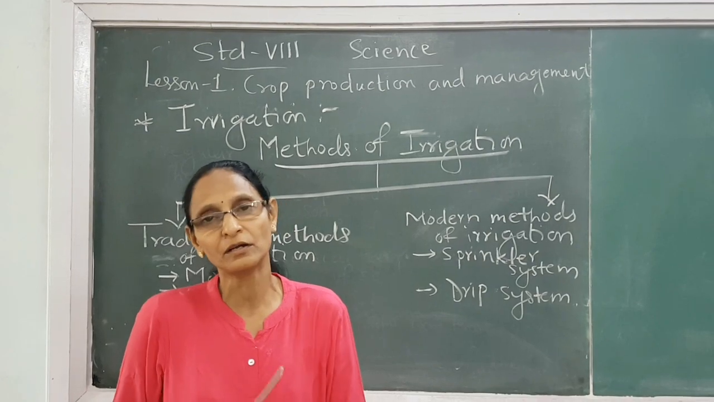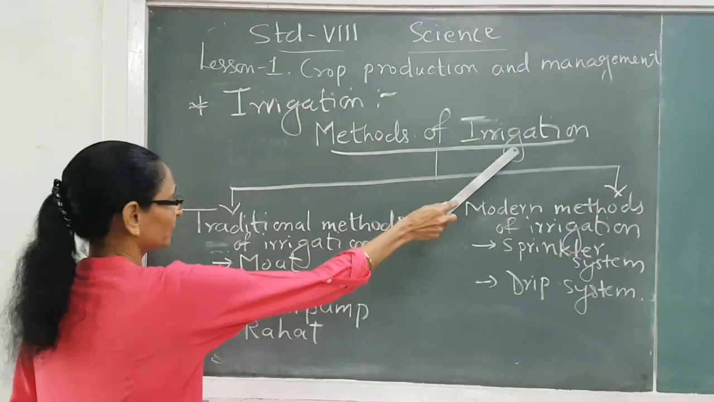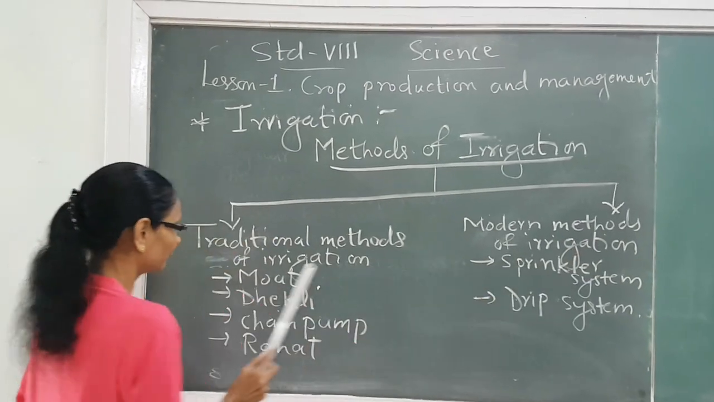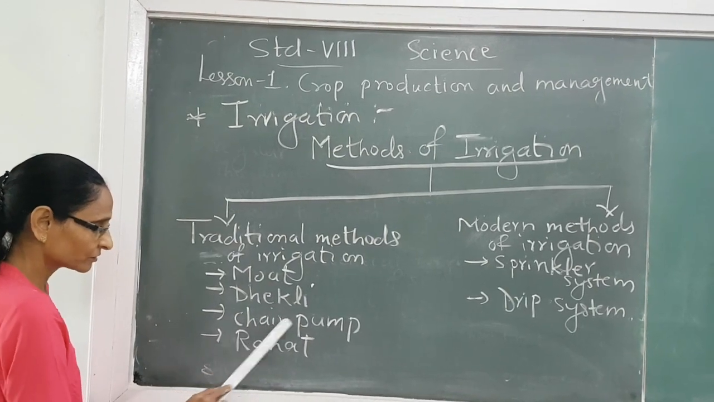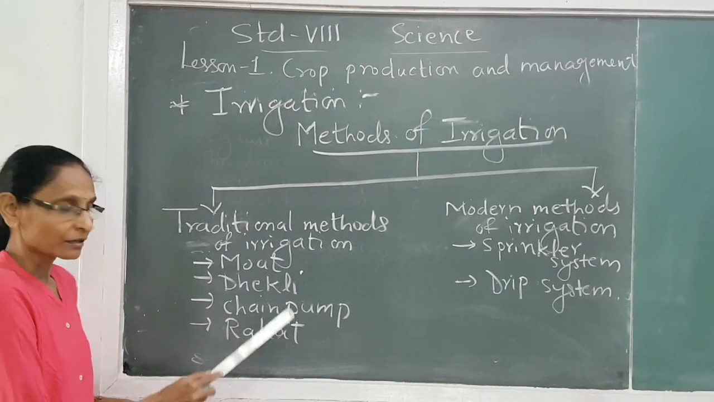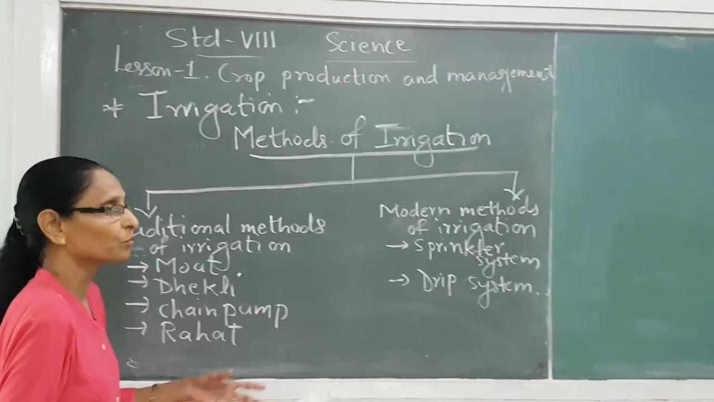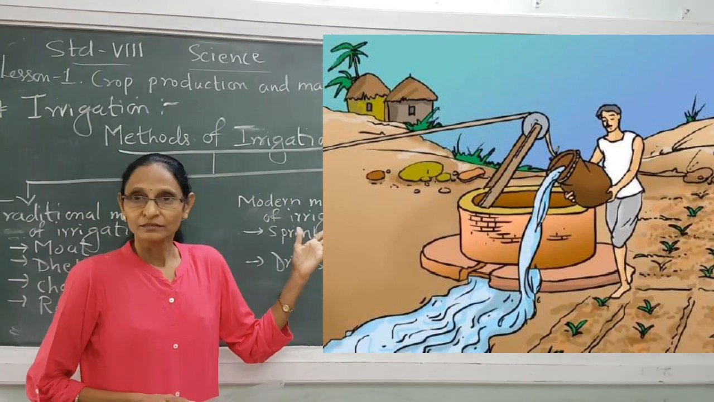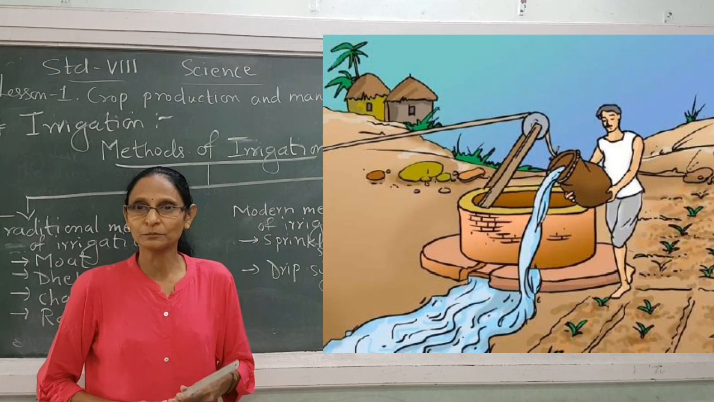Now first we will learn about traditional methods. The traditional methods of irrigation are moat, dhekli, chain pump and rahat. First we will study moat. Now what is moat? As you can see, the picture shows the traditional method, moat.